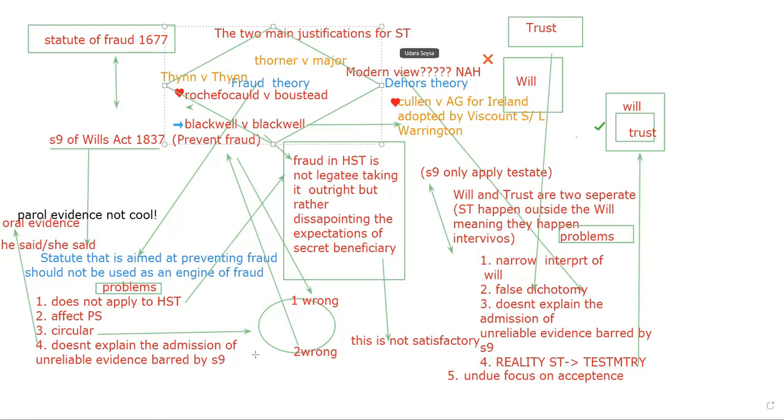So we can see there are 4 key problems with the fraud theory. First, it doesn't explain the half secret trust, and obviously the redefinition of fraud given in the case of Blackwell versus Blackwell is not satisfactory. It affects parliamentary supremacy. As Leswell and Sunkin always said, parliamentary supremacy is very central. Paul Craig, Leswell and Sunkin would all agree, and Payne would totally agree, that parliamentary supremacy should not be compromised.